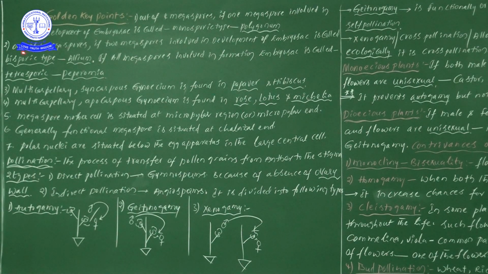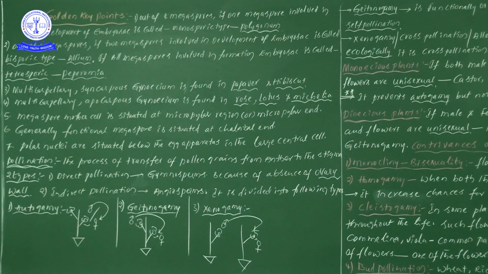Once more, out of 4 megaspores, suppose 2 megaspores are involved in the development of the complete embryo sac. That kind of development of embryo sac we take as bisporic type.